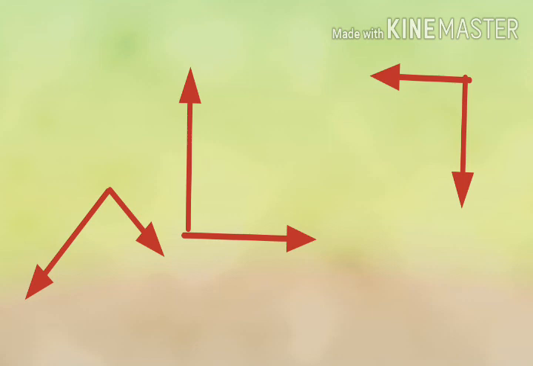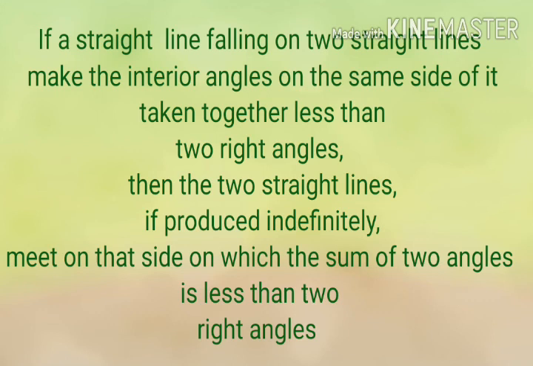Okay. Then postulate 5. If a straight line falling on 2 straight lines makes the interior angles on the same side of it taken together less than 2 right angles, then the 2 straight lines, if produced indefinitely, meet on that side on which the sum of the angles is less than 2 right angles. 2 right angles means 180 degrees.